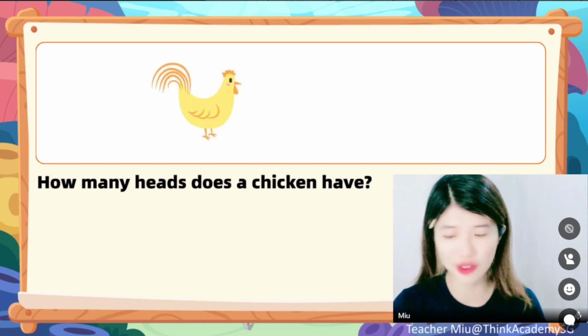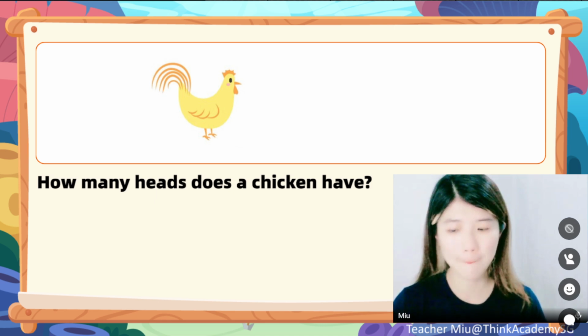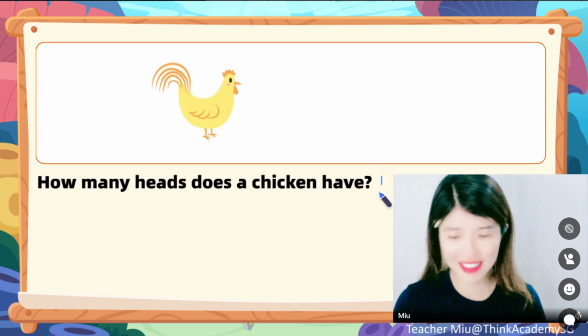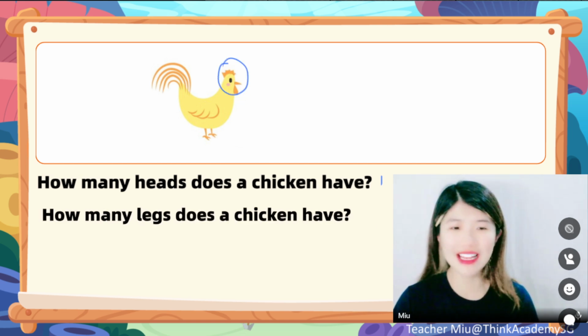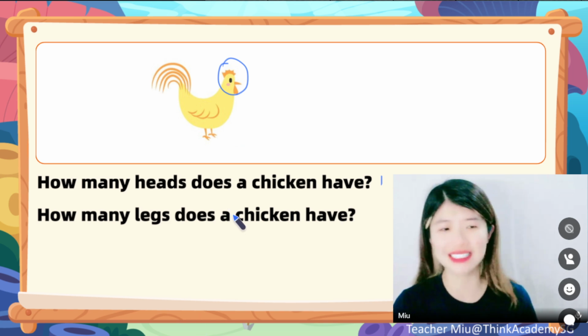Just in case you do not know, this is a chicken. So how many heads does it have? Of course, a chicken has 1 head. This is only 1 head, just in case you don't know, right? But then the question 2 is, how many legs does a chicken have?